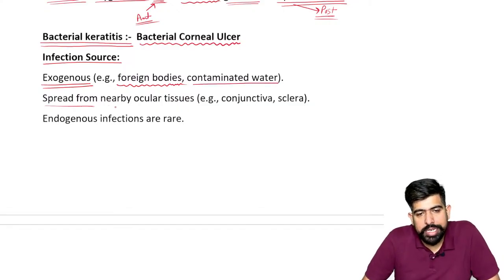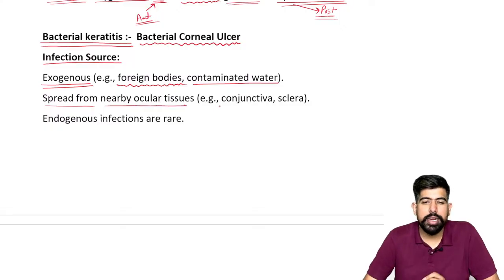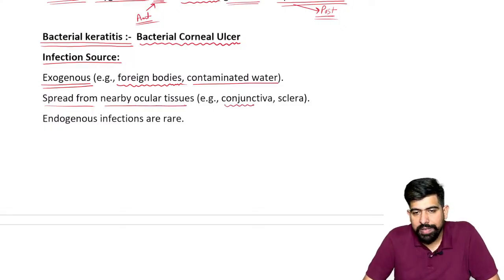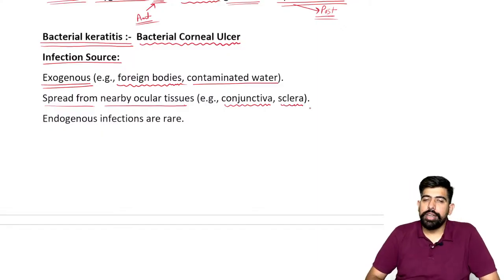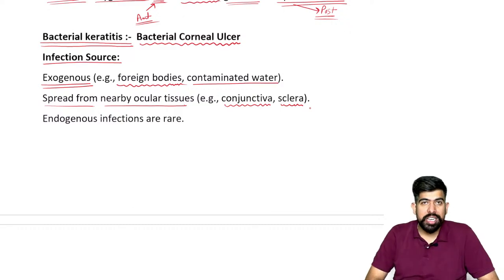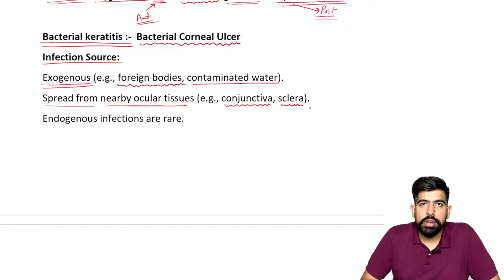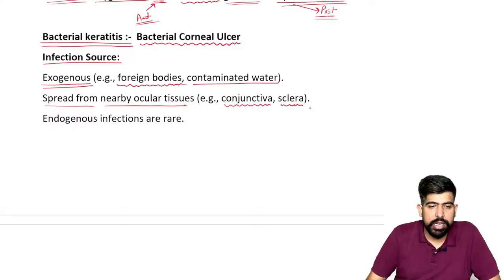It can also spread from nearby ocular tissues, like if the conjunctiva or the sclera is having bacterial issues, the bacteria can go to the nearby structure, the cornea, and cause bacterial keratitis.